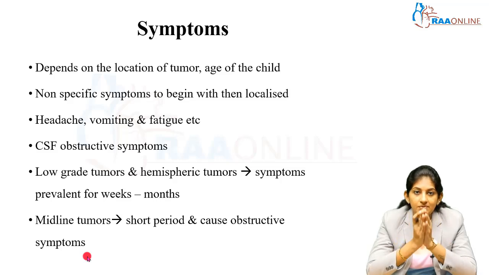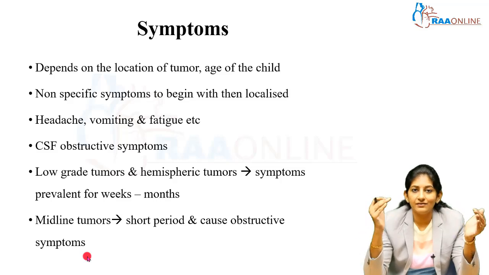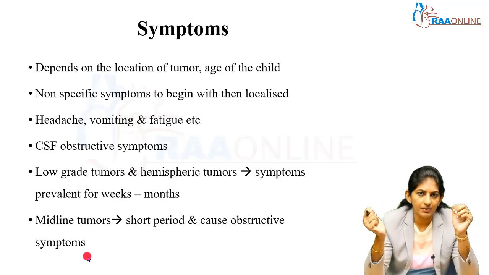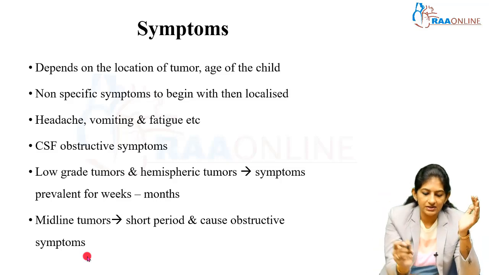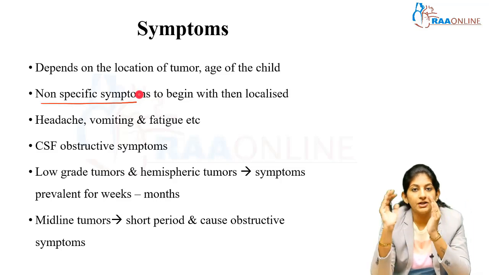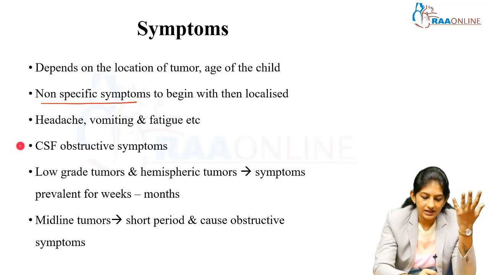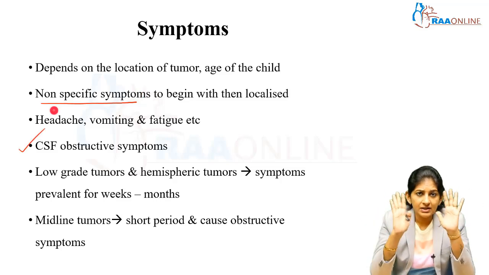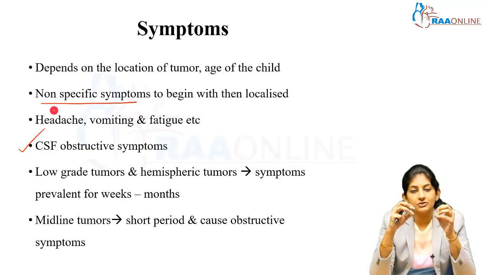But non-specific symptoms are the ones which are going to begin with. The child could have some vague headache, some vomiting, or the child is not eating well, a very tired looking child, some behavioral abnormalities, squint. These are all very non-specific symptoms. They begin with these non-specific symptoms, and then depending on the location, it becomes localized. This can be CSF obstructive symptoms. If it is a midline tumor, it is going to be a short period. If it is in the hemisphere, it is going to be long.